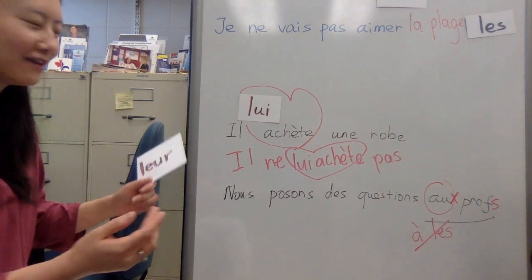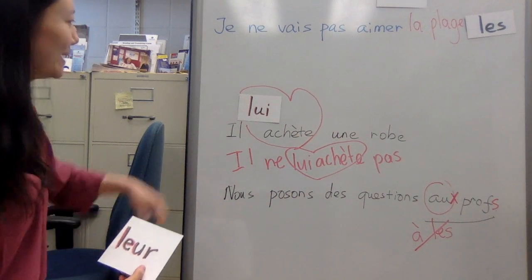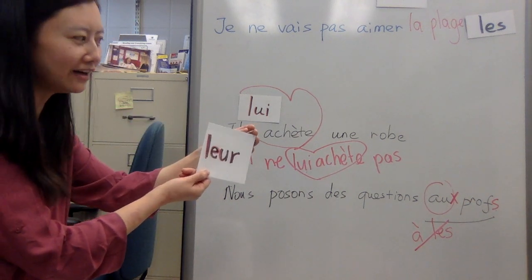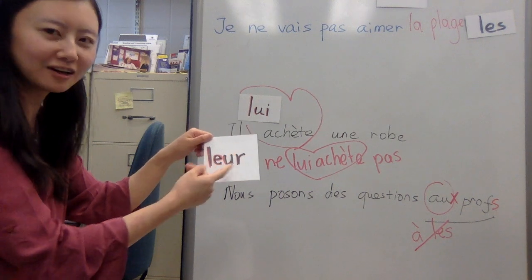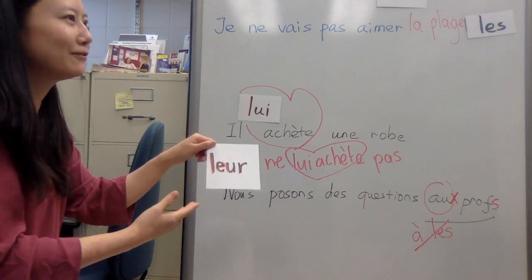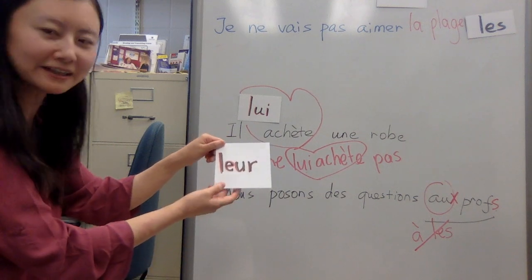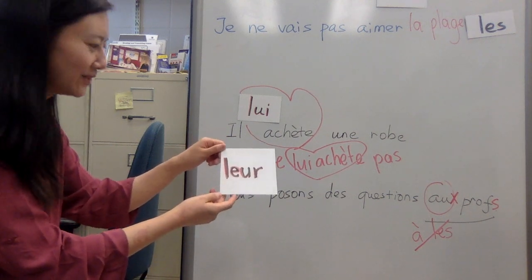And now because we have more than one professor, we cannot use lui anymore. We have a different form, which is leur. Remember we have seen leur before, for example, leur voiture means their car. But here the leur takes a different meaning. It means to them.